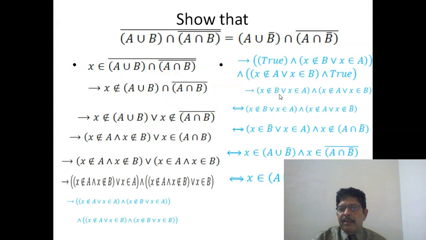Now what we do? This part we just conjunct with the tautology, because anything conjuncted with tautology is equivalent to itself. And similarly this part we conjunct with a tautology. So that's why this will imply this again.